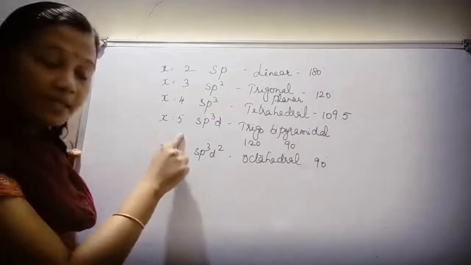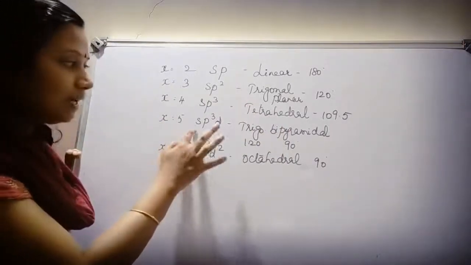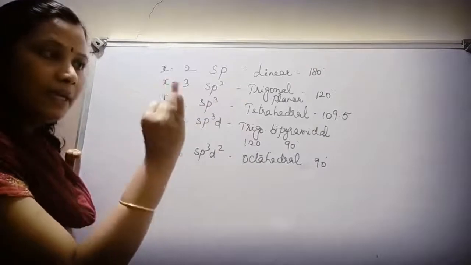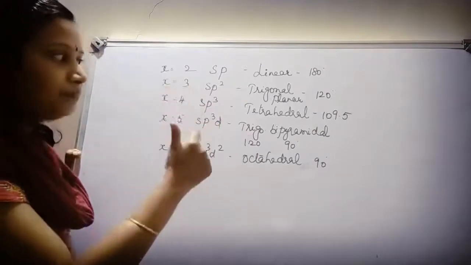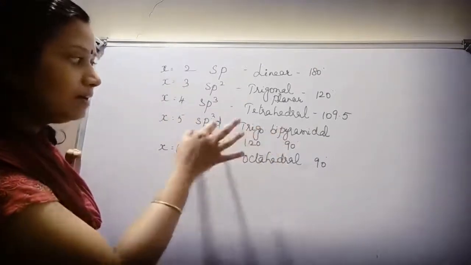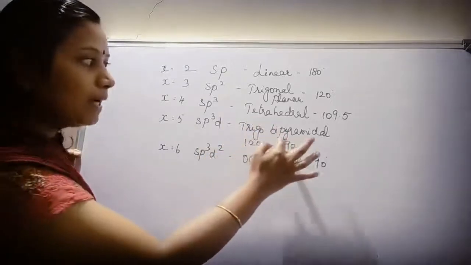Now if x is equal to 5, then I should have sp3d: s, px, py, pz, d. So it should be trigonal bipyramidal.